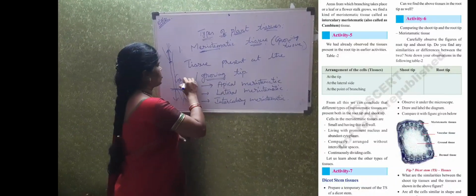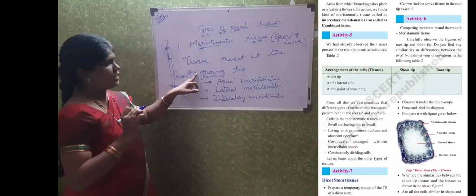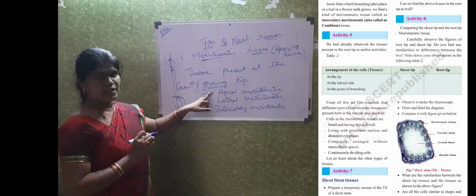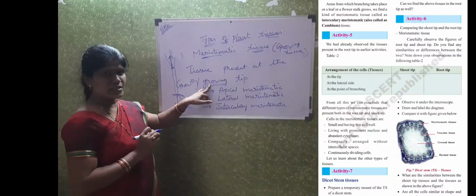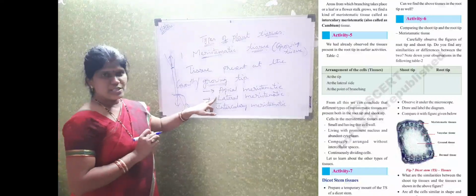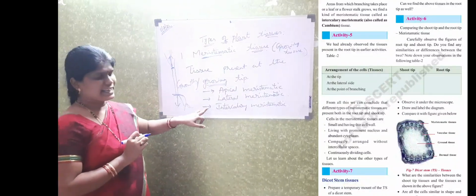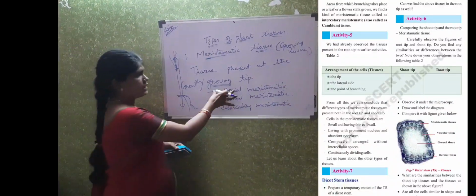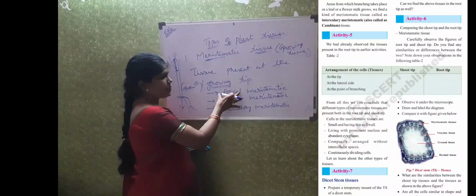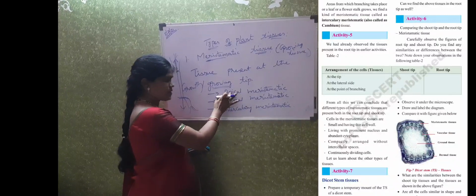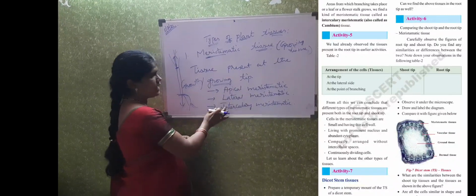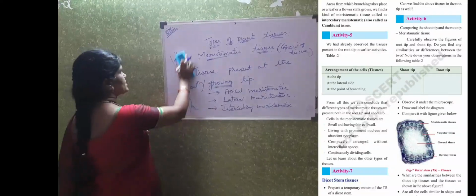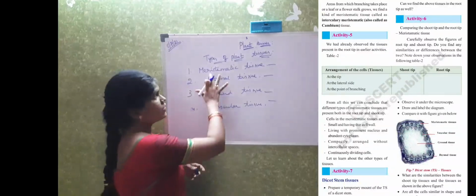Again, this meristematic tissue is divided into three types: apical meristematic tissue, lateral meristematic tissue, intercalary meristematic tissue. So we have to learn these three separately. Apical meristematic tissue means where it is present, lateral meristematic tissue, and intercalary meristematic tissue.